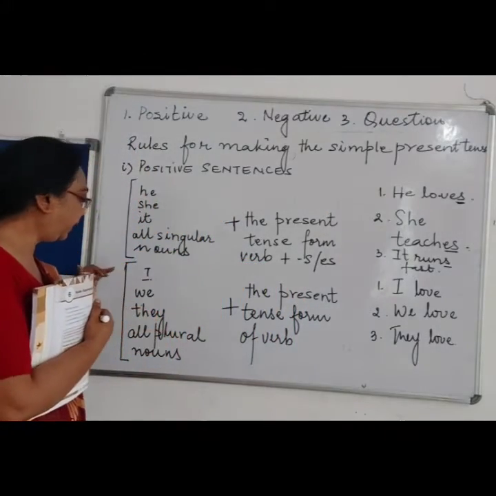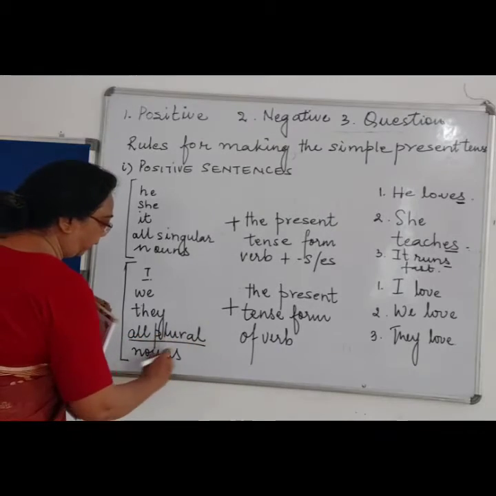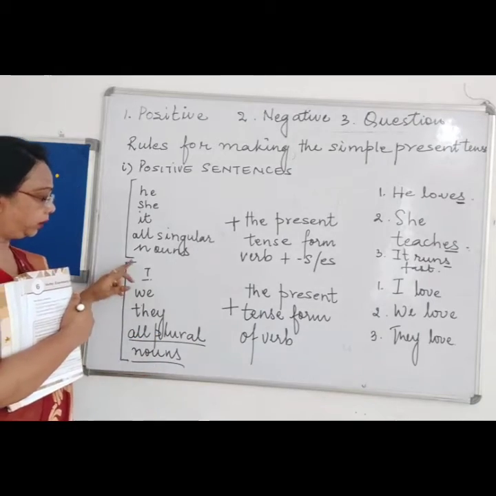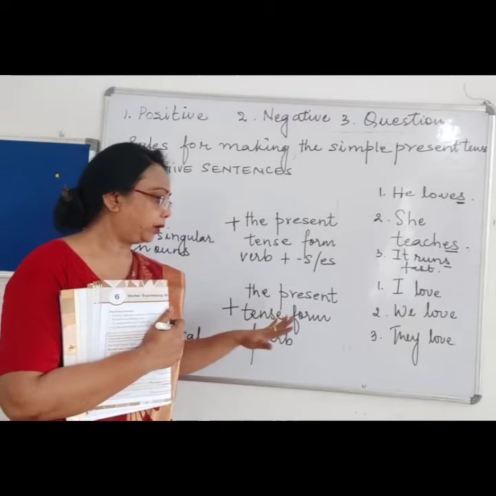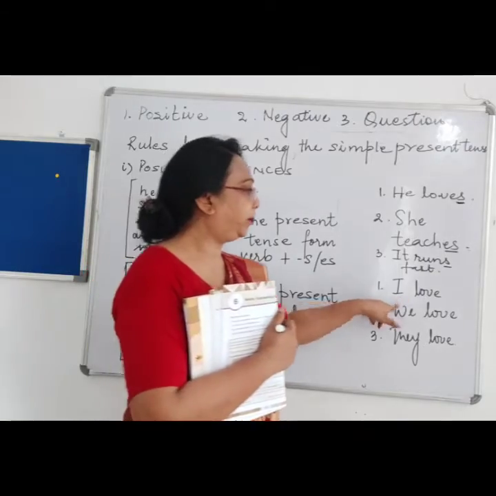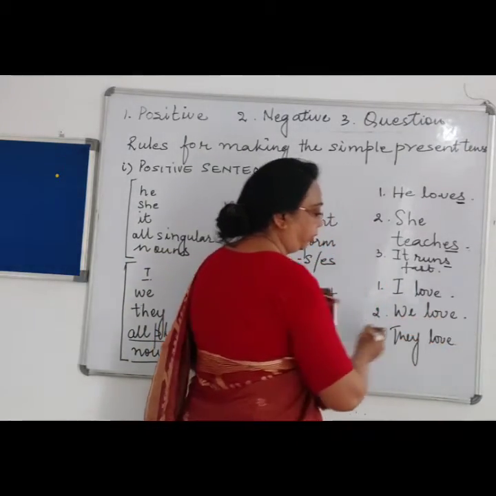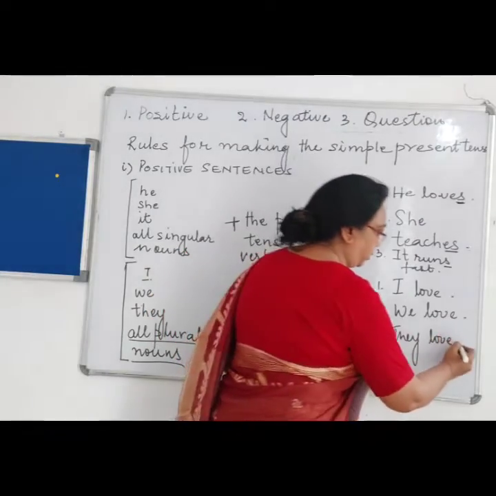But when the nouns are plural, the verb is the same, right? Let's see an example. I love, we love, and they love, not loves, right?